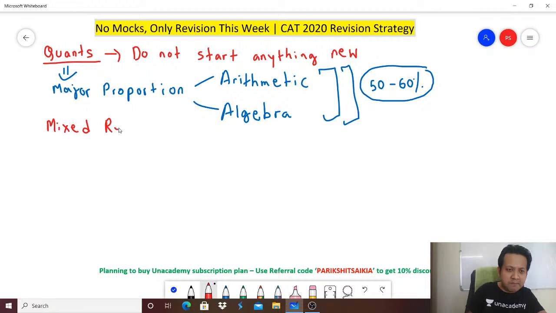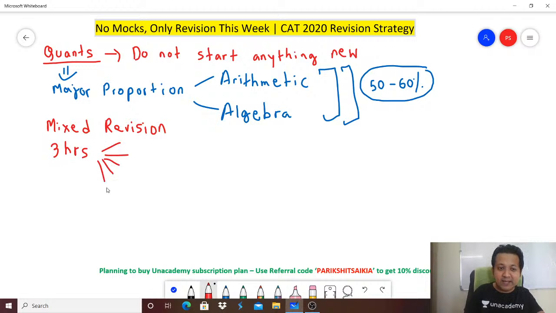What do I mean by mixed revision? When I say mixed revision, it simply means that you should not be spending the entire day on one chapter. Rather, if you plan to study for 3 hours, do questions from multiple chapters. If you're doing 5 questions from percentages, do another 5 from profit and loss, another 5 from time, speed and distance, another 5 from time and work, and so on.